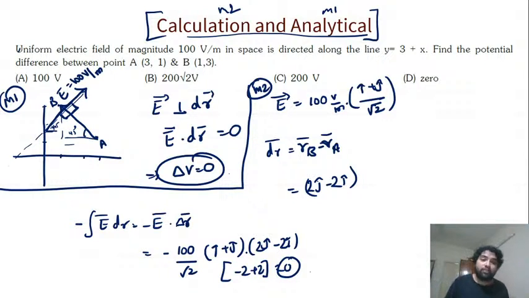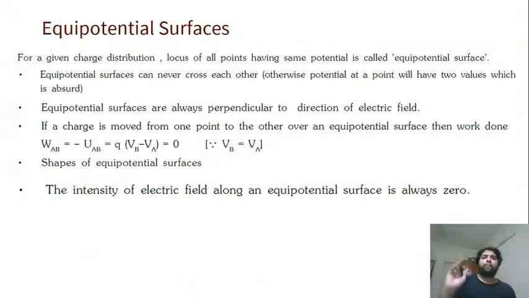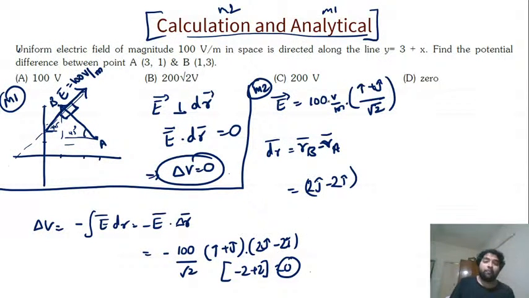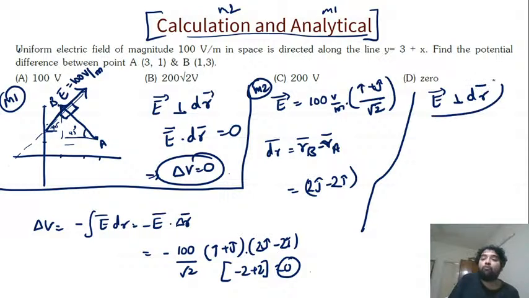This is how you solve this. Simple methods. You either do change in potential is minus E dot dr, or you just analyze it in terms of angles. So pretty cool. One thing you have to understand here: when the field is perpendicular to the displacement vector, what do we understand?